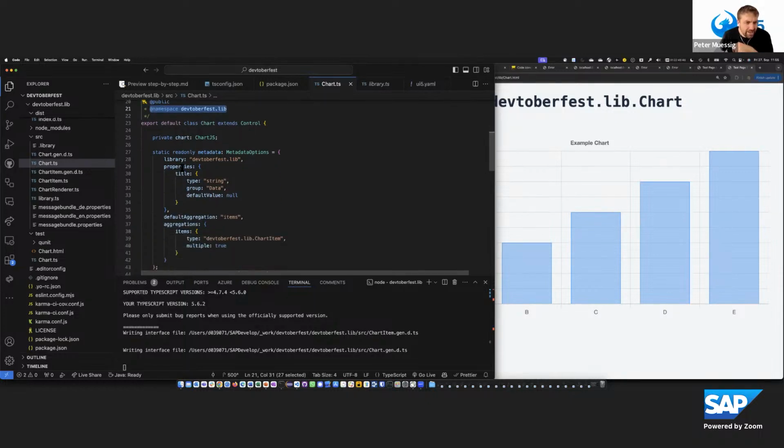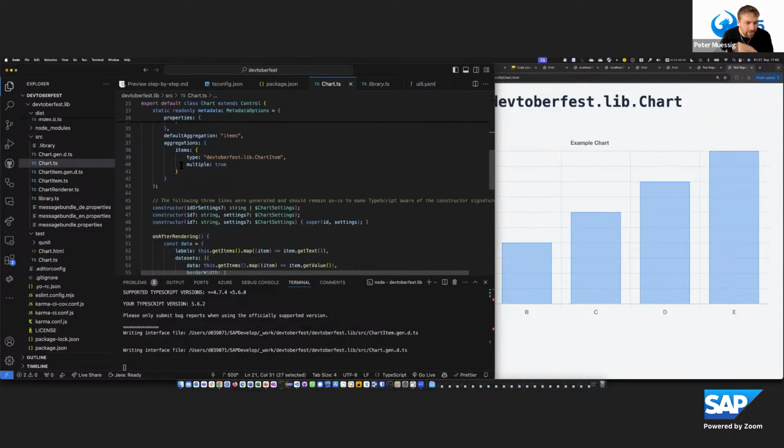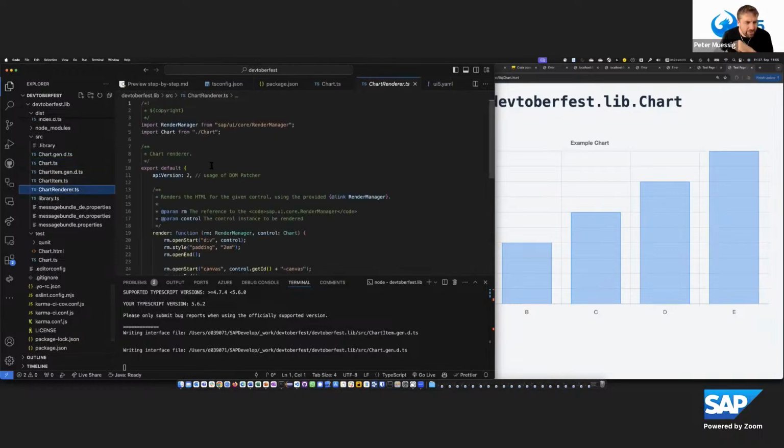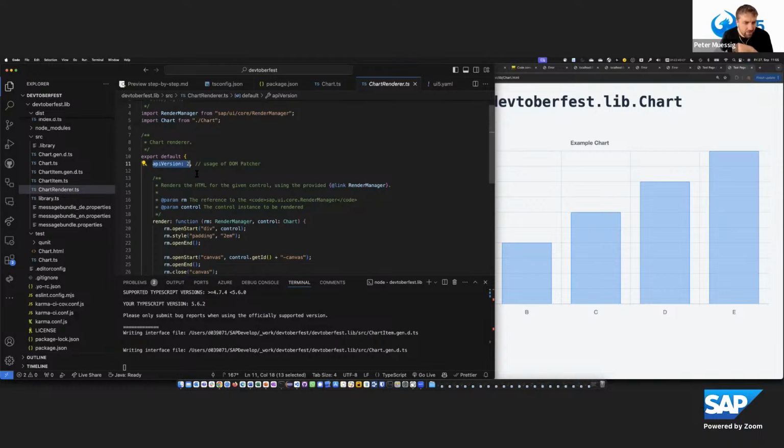And then in there, we configure the renderer at the end. So this is the renderer mapping, and this is also an import. And this renderer is implemented very primitively. So it's an object, export default object, which provides and says that we are using API version 2.